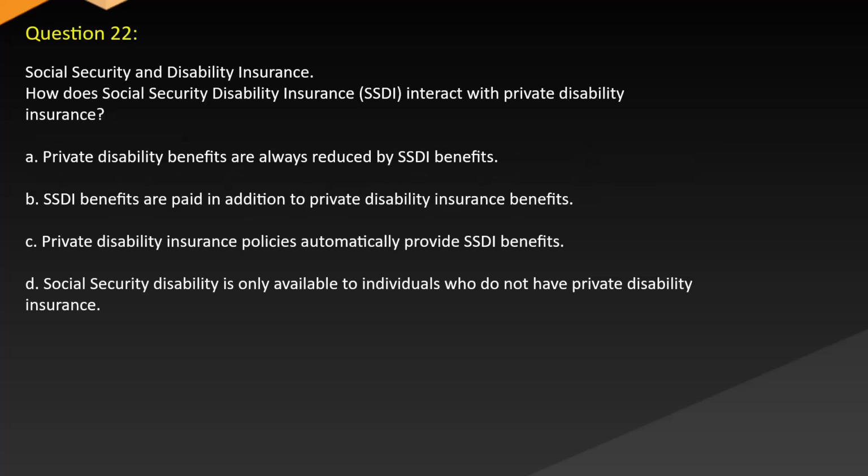Question 22. Social Security and disability insurance. How does Social Security disability insurance (SSDI) interact with private disability insurance? A. Private disability benefits are always reduced by SSDI benefits. B. SSDI benefits are paid in addition to private disability insurance benefits. C. Private disability insurance policies automatically provide SSDI benefits. D. Social Security disability is only available to individuals who do not have private disability insurance.